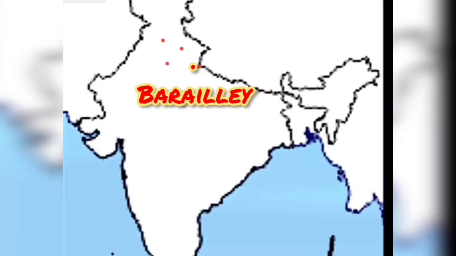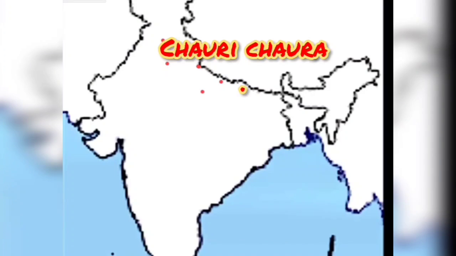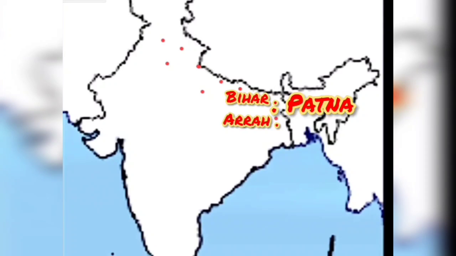Bareilly. This is Lucknow. This is Kanpur. Then like a temple gopuram is there, a known place, that is Chauri Chaura. Then this is Bihar. This is Patna. This is Ara. This is Parakpur.